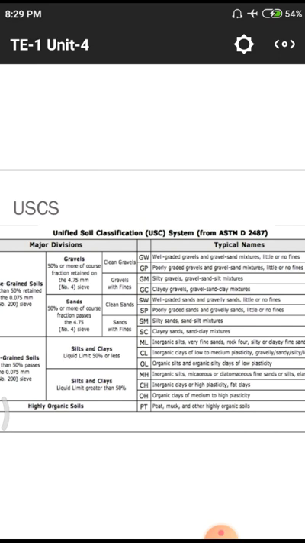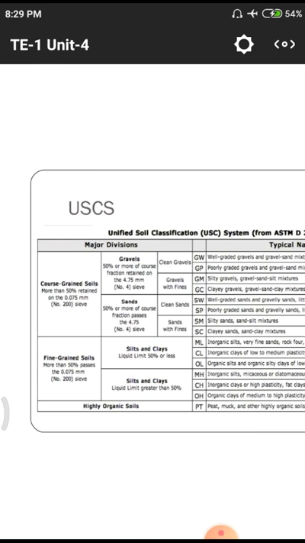In this unified soil classification, we are having two major contents. First one is coarse grained soils. Second one is fine grained soils. In coarse grained soils, there are also some subclassifications. The first one is gravels, 50% or more coarse fraction. Those are called gravels. Next one, 50% or more coarse fraction passes through 4.75 mm sieve. Those are called sand. That means in the coarse grained soils there are two classifications: first gravel and second sand.